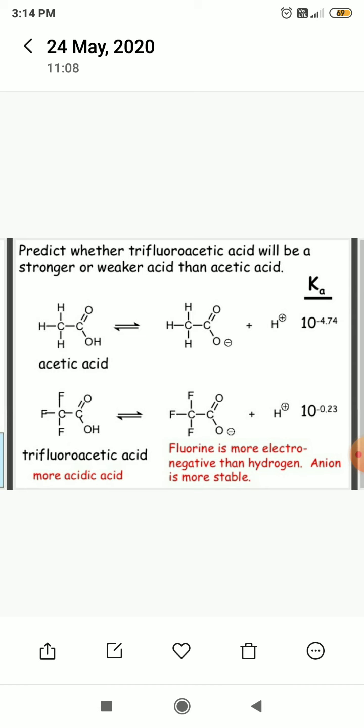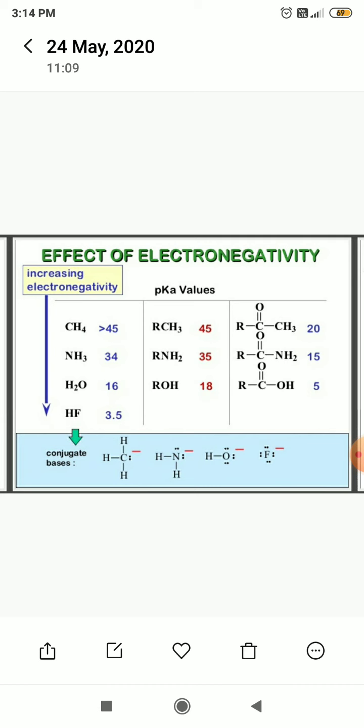In these two structures, trifluoroacetic acid is more acidic than simple acetic acid, because fluorine is more electronegative than hydrogen atom. In trifluoroacetic acid, there is the presence of three fluorine atoms, which are negative. But in acetic acid, there is the presence of only hydrogen atoms, which do not have negative character or have less negative character. Due to this reason, trifluoroacetic acid is more acidic, because fluorine is more electronegative than hydrogen, so the anion is more stable. Effect of electronegativity: